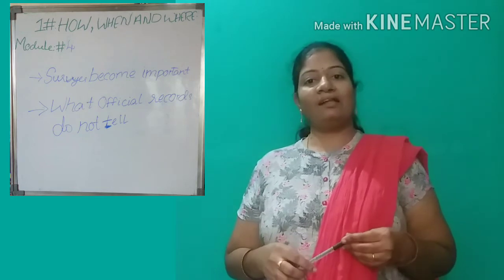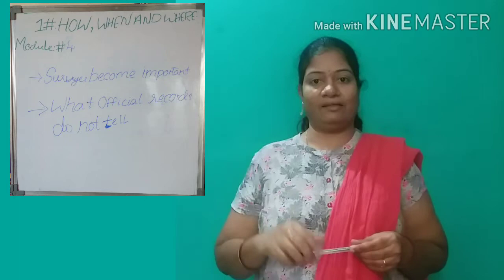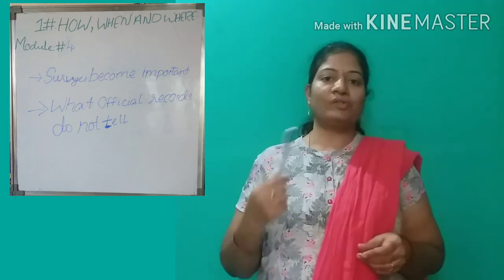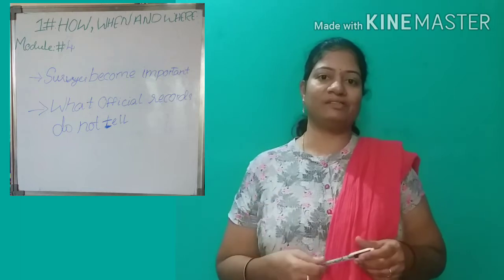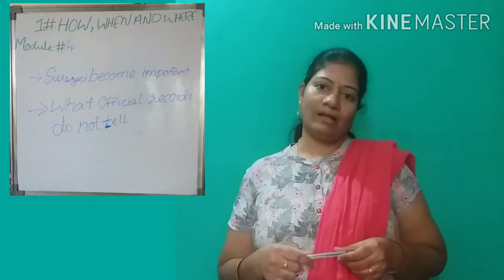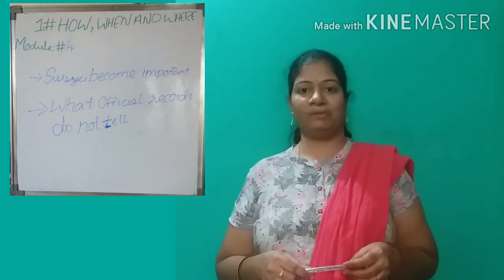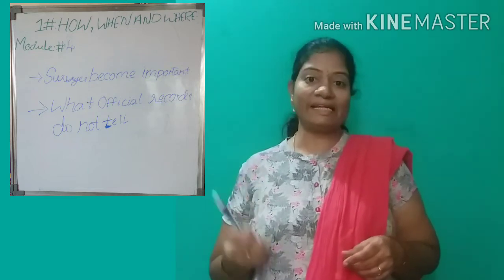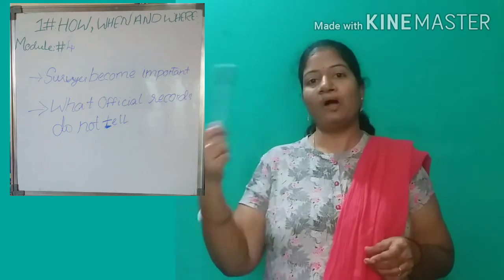So in those documents also, what official records do not tell. Normally the documents are any written documents or papers or letters, whatever it may be, they maintained in one record room and kept in archives. We discussed this in the previous module. But now, what official records do not tell. Why do they not tell that information to the outside?